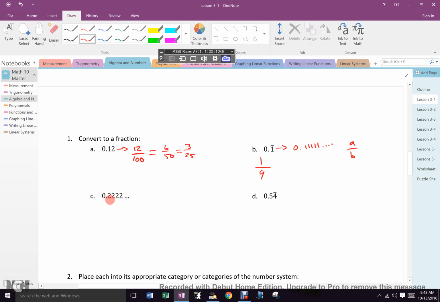Well, let's see. Do I have a repeating number here? So what do you think this is as a fraction? 2 over what? 9. Why did you make that guess, Abresia? Because it worked up here, so why wouldn't it work down here? Right? And if you check, what's 2 divided by 9? 2, 2, 2, 2, 2, 2, 2, 2.